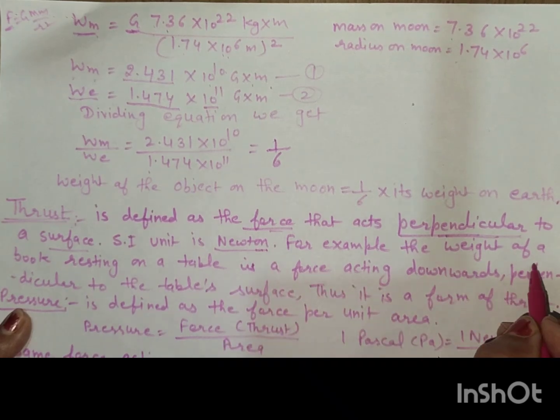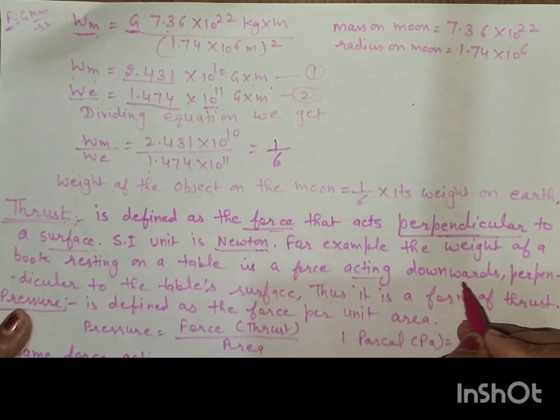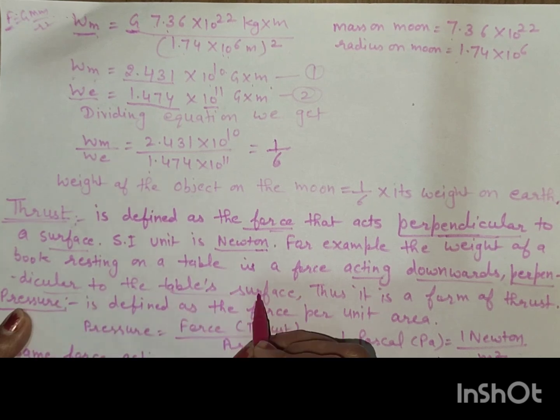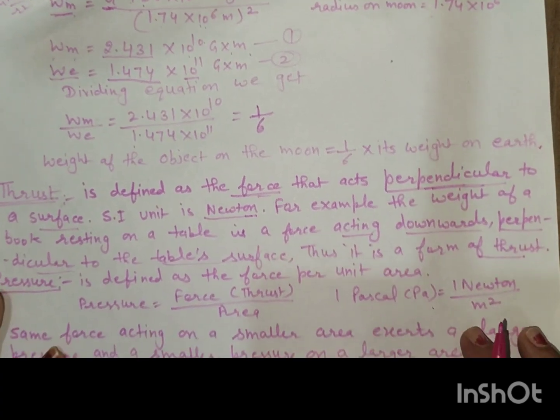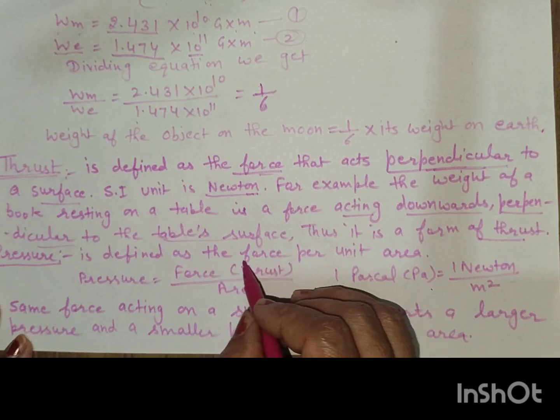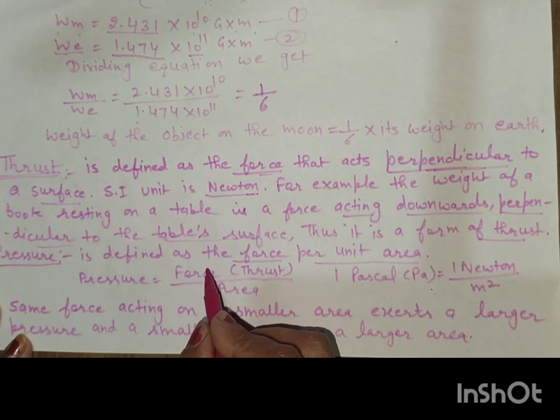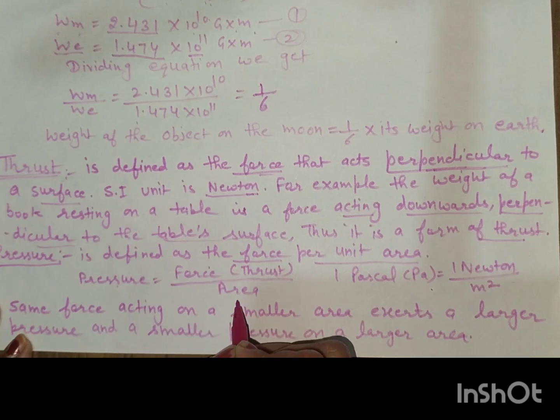For example, the weight of a book resting on a table is a force acting downward perpendicular to the table surface. Thus, it is called the thrust. Now, what is pressure? Pressure is defined as the force per unit area. That is the force per unit area.